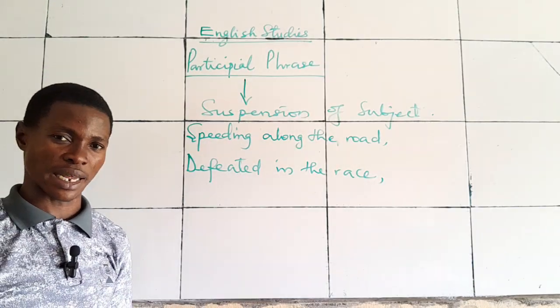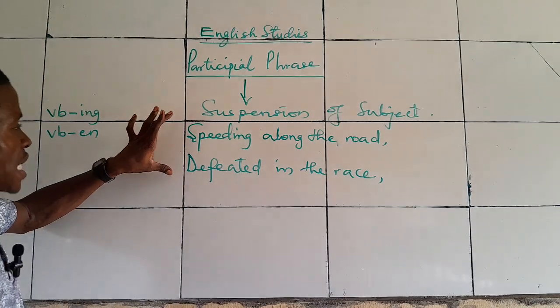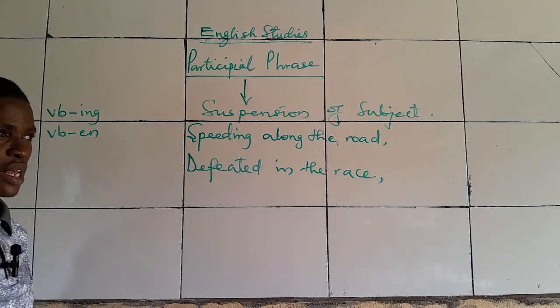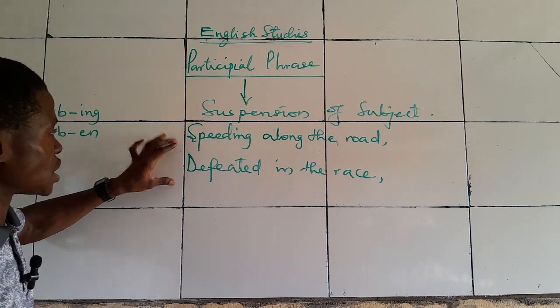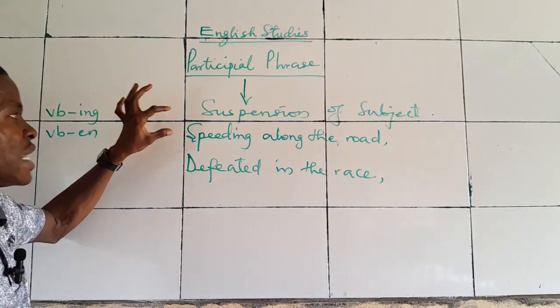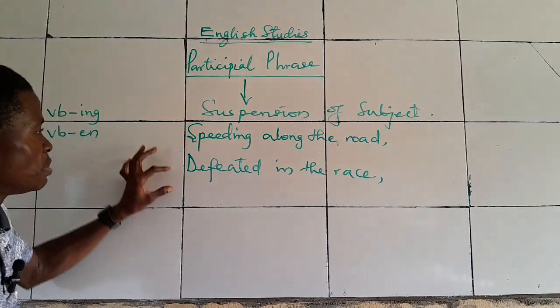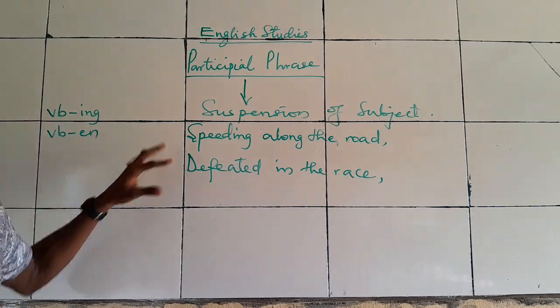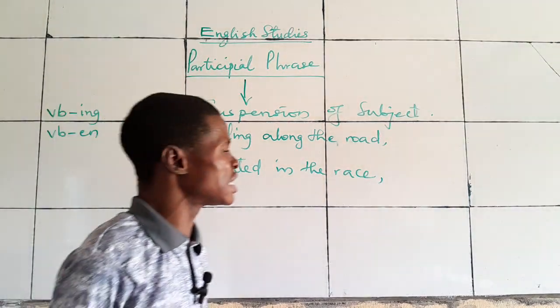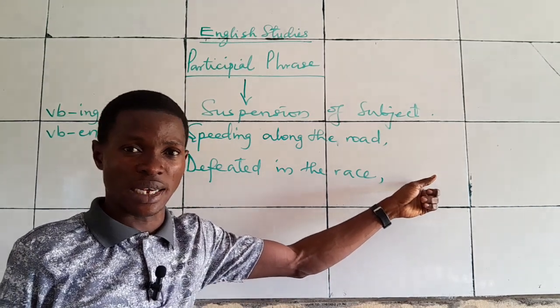Oh, you do not get that clearly. When we have this kind of expression, the subject that is supposed to perform this action, the subject that speeds along the road, the subject that is defeated in the race that we do not know, will have to be the one that will begin the next clause.